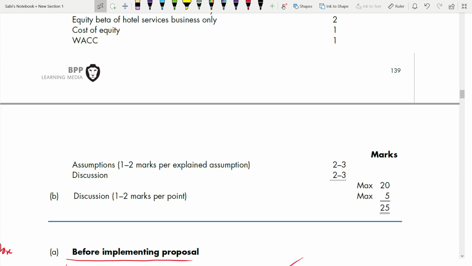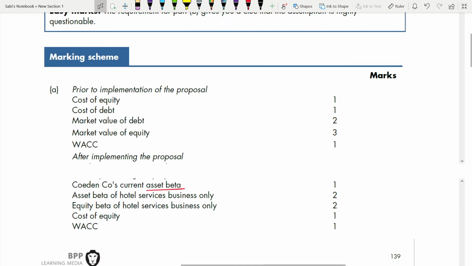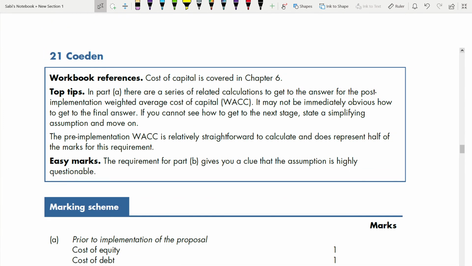Okay, now coming to this. Main thing is cost of capital only. Top tips. There are a series of related calculations to get the answer for the post implementation WACC. Series of questions, you saw steps are there. It may not be immediately obvious how to get to the final answer.